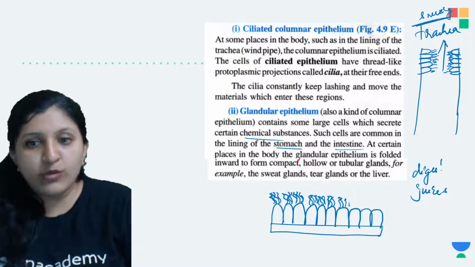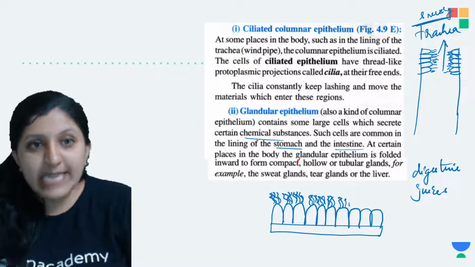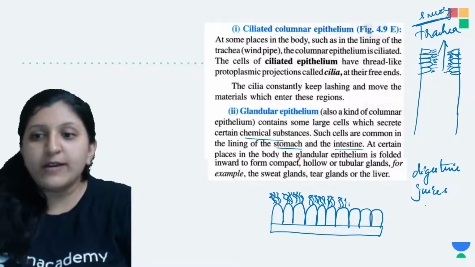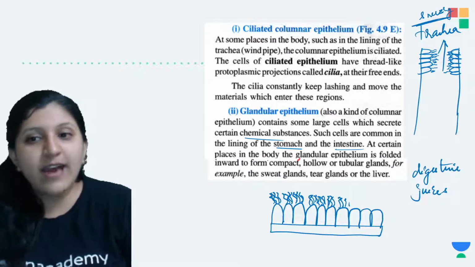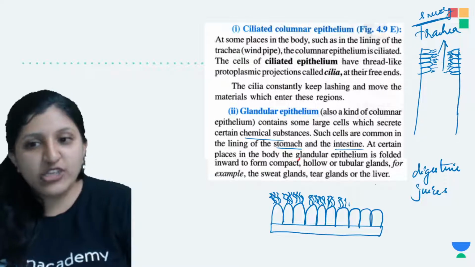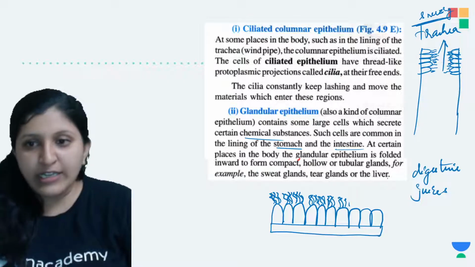Intestinal juice or gastric juice production will occur, so that digestion can occur easily. So this is the glandular epithelium, which produces these juices that are helpful for digestion.